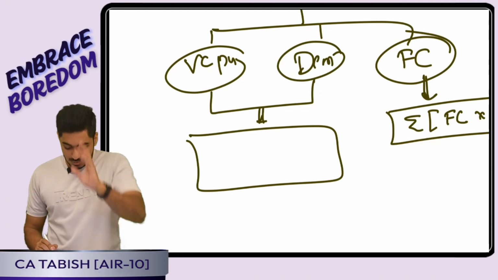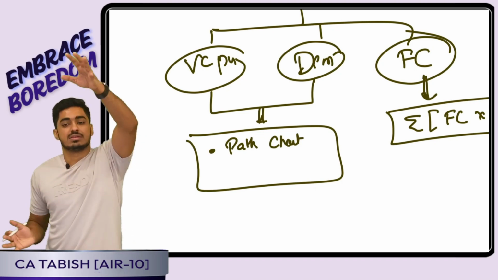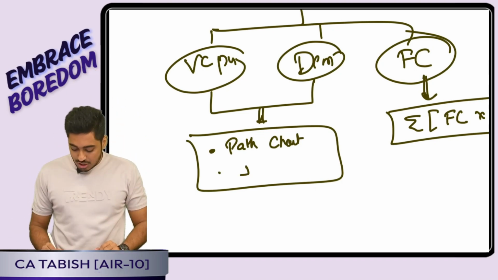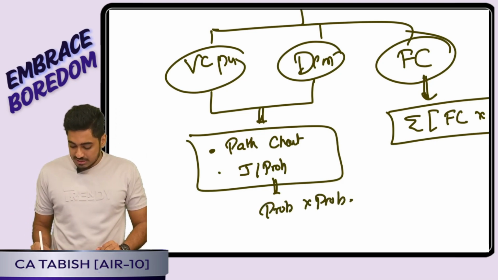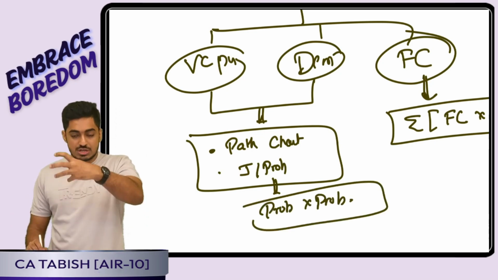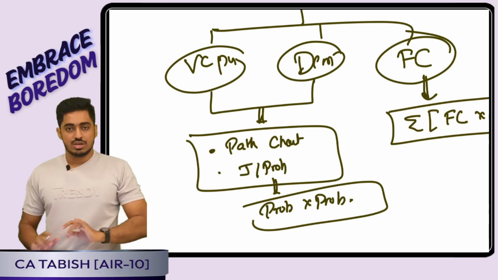So for this, step number 1, come up with a path chart. Draw this path and calculate the joint probability. What is joint probability? It is probability into probability. My demand is 45,000 units and my variable cost is 7. This into this, you come up with this.